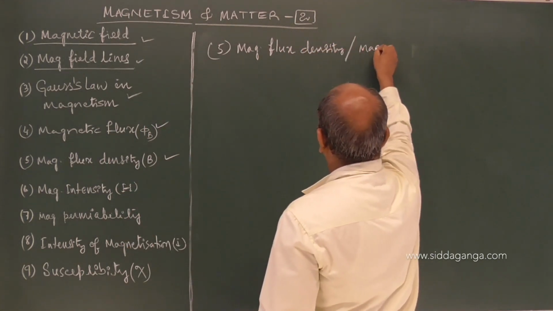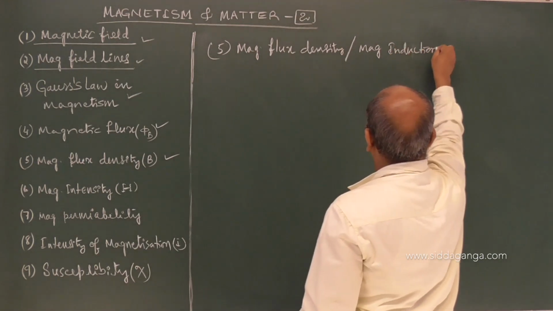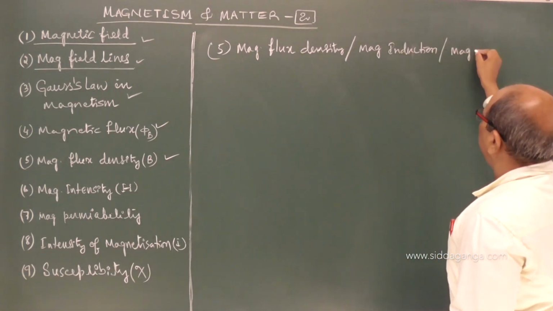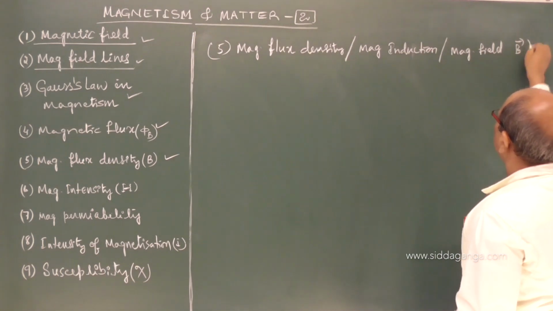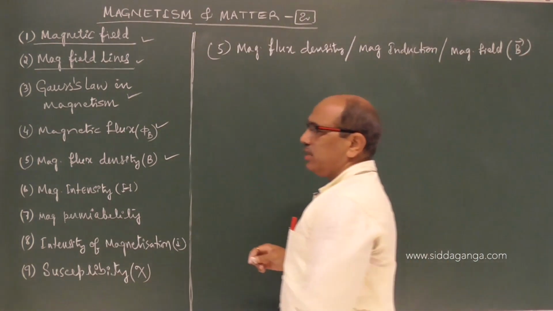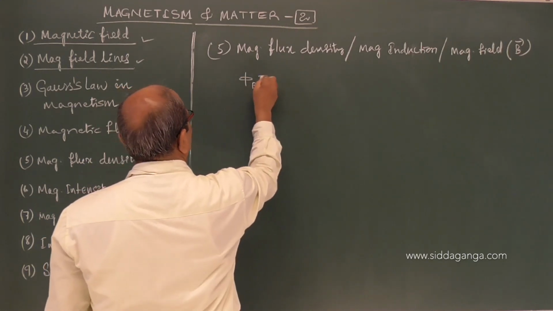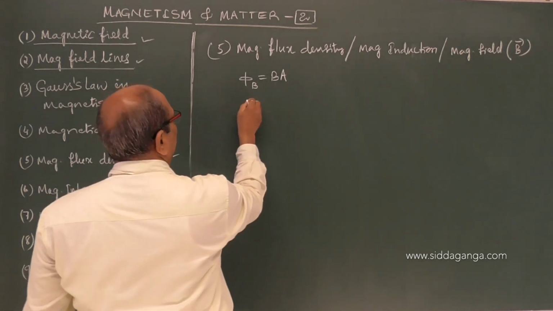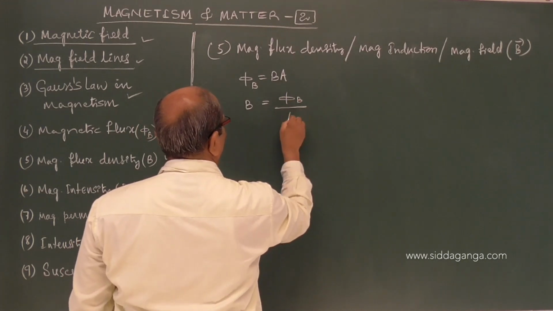Or magnetic induction, or many times they use a magnetic field, but the notation is B. How we defined it is, already we defined the flux as BA, maximum flux. Magnetic magnitude, if you define flux per unit area.